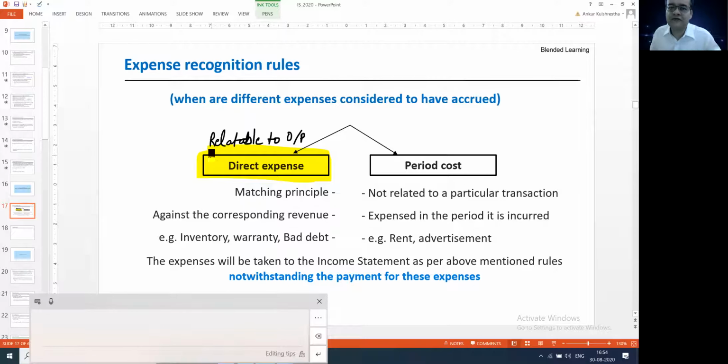There could be a lot of these expenses which might also be in functions other than manufacturing. So you have, for example, warranty. Whenever a particular unit is sold, the manufacturer typically, as with automobiles or in FMCG, gives some kind of a warranty to the consumer. Now, from a seller's point of view, that warranty is an expense. It's actually a commitment that should the customer face any problem tomorrow, they can come back to me and I will service the product free of cost. So it's like a commitment.